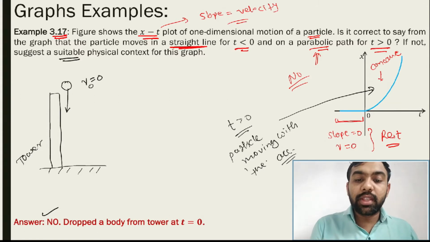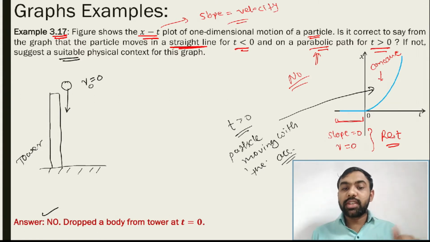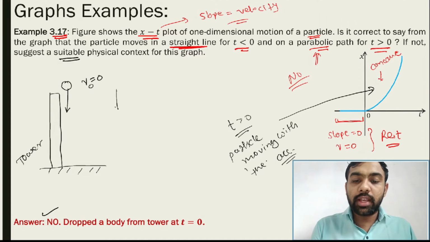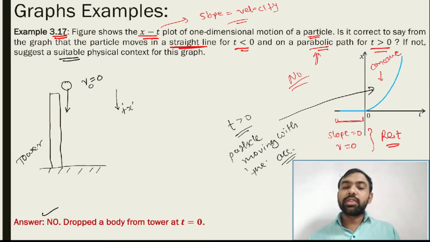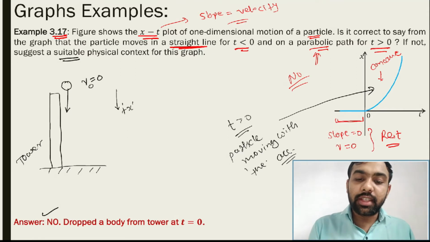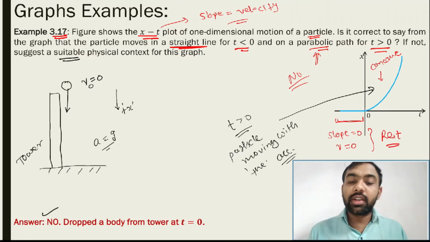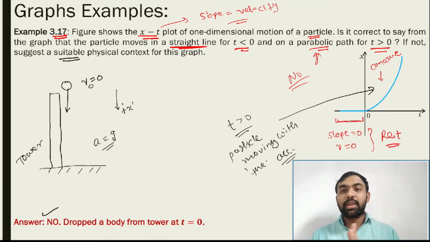And you consider the downward direction as positive. Suppose the downward direction is the positive y direction or positive x direction. Then the displacement increases. And here the acceleration is equal to g. That is just an example. You can give another example, no problem. That is just one example of the type of case for which we draw this graph.